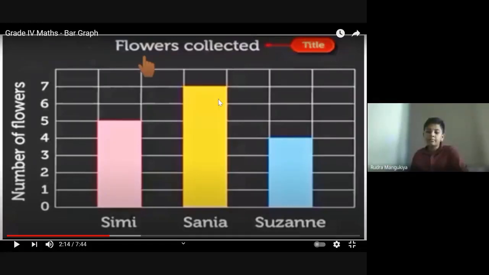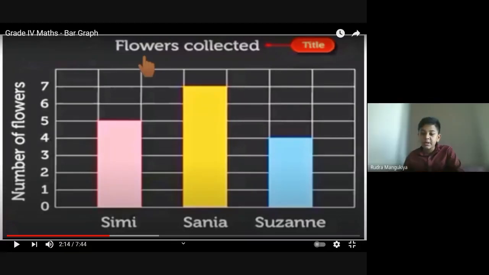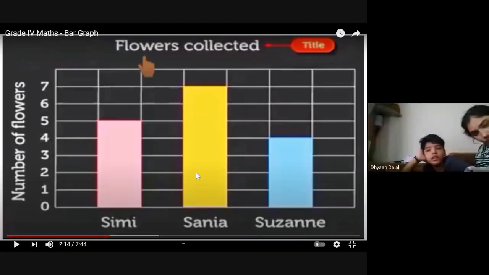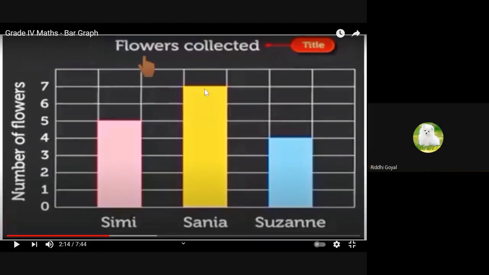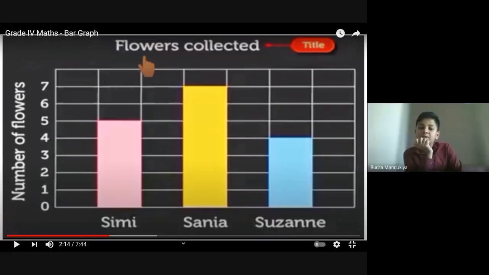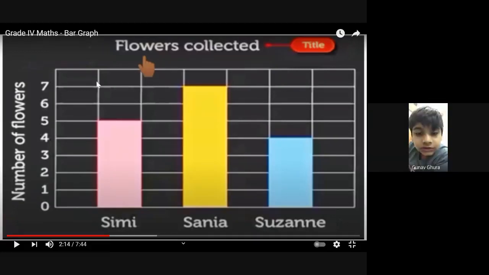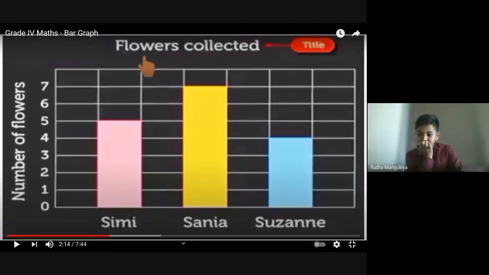By looking at this, can you tell us who collected more flowers? Sania, ma'am. Because Sania collected how many flowers? Seven.